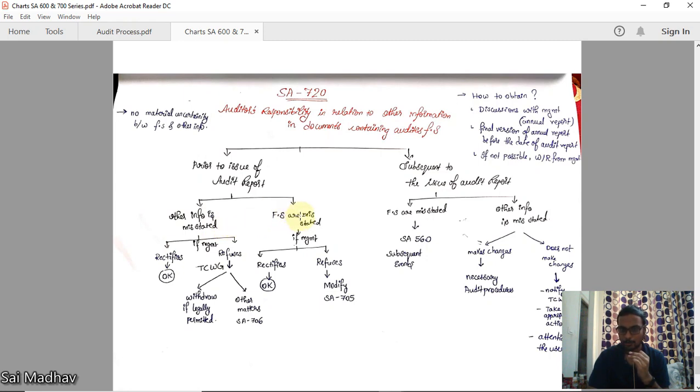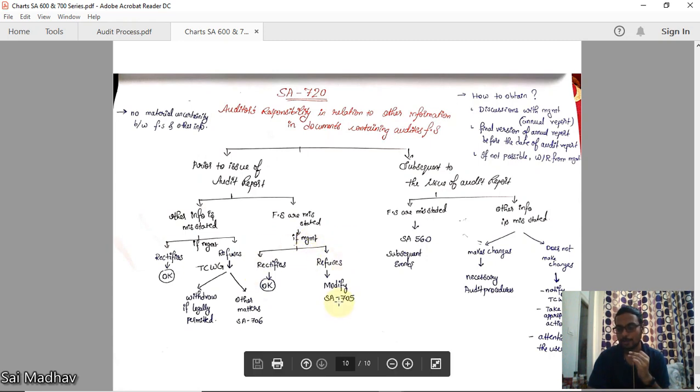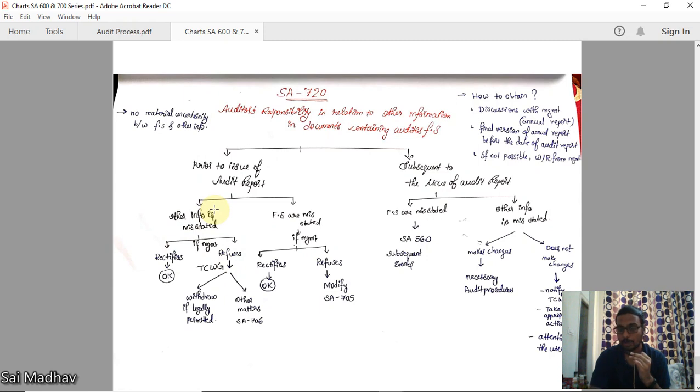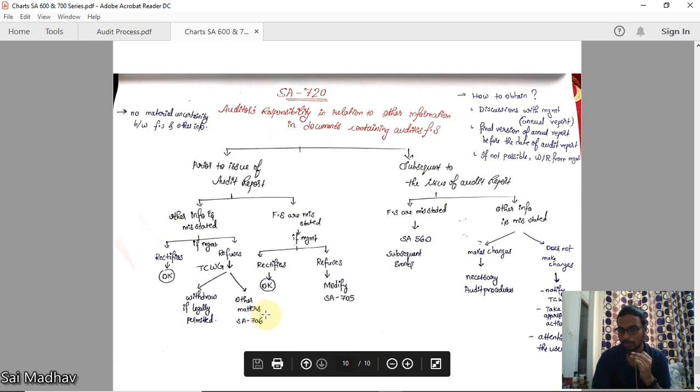For your general understanding, this is included here. If financial statements are misstated, you should disclose to management. Or if management refuses, go to TCWG. If it is rectified, okay. If refused, modify your opinion as per SA 705. Okay. That means other information, if misstated, does not lead to modification of opinion. You can withdraw, or include it in the other matters paragraph. This is all before the issue of audit report. So you have many choices here.